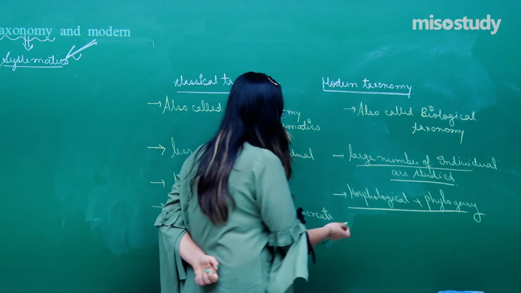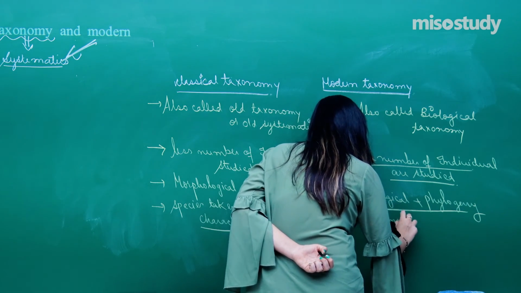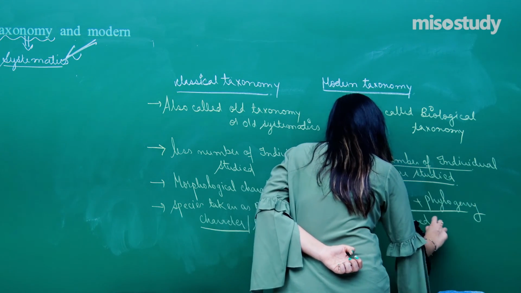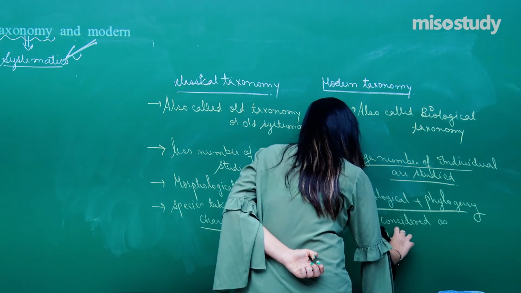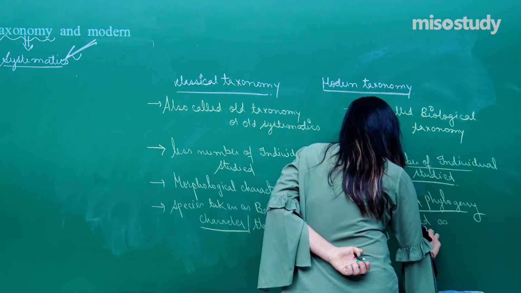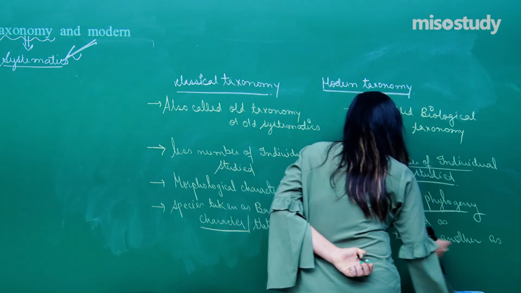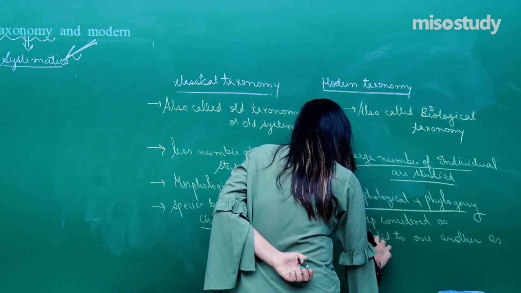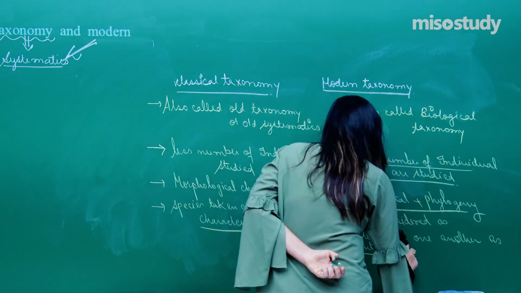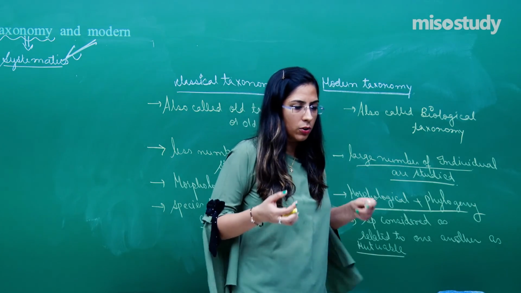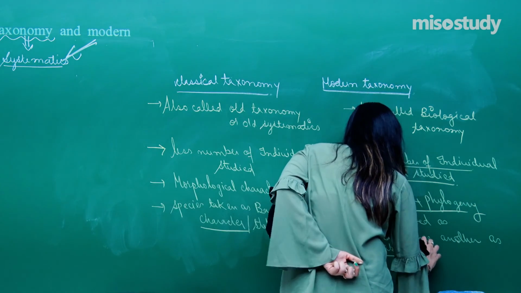Whereas in modern taxonomy, the species is considered as related to one another, as mutable. And we talk about a relationship between two species, and it is considered a dynamic entity.